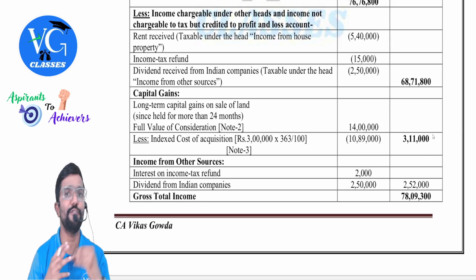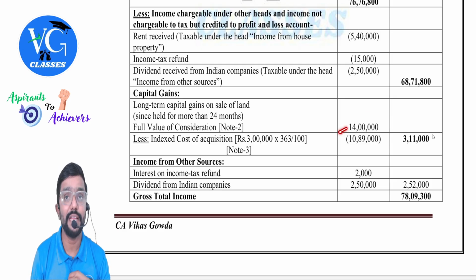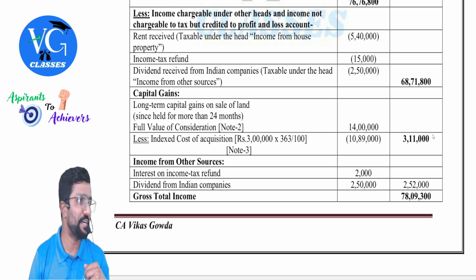Then capital gains. Guys, asset is an immovable property, that is land. It is held for more than 24 months. So short term or long term? Long term. So we need to compute long term capital gain. How much is the sale value? 14 lakh. Sir, 14 lakh. Yes, I already explained. Na? Stamp duty value we need to take.